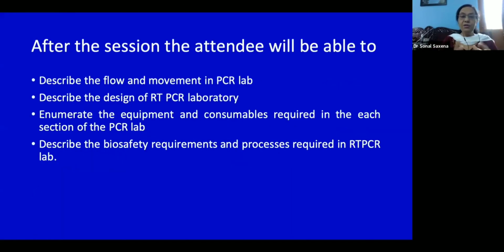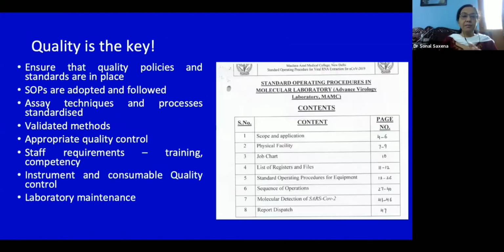So you should be able to describe the flow and the movement in a PCR laboratory, describe the design of an RT-PCR laboratory, enumerate the equipment and consumables required in each section, and describe the biosafety requirements and the processes which are required in an RT-PCR lab.